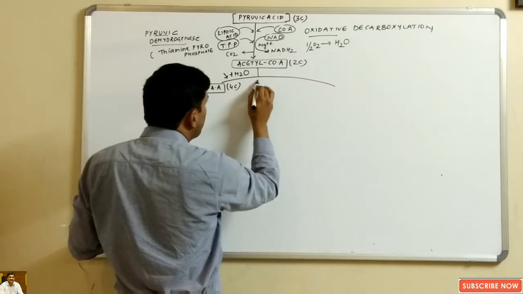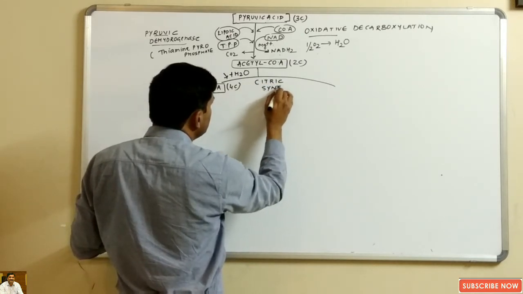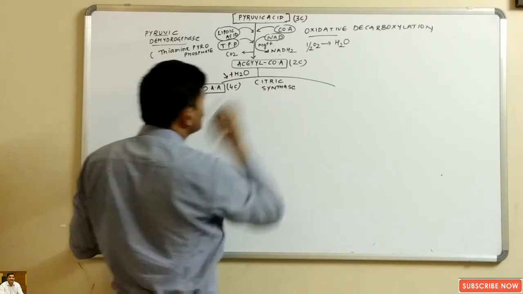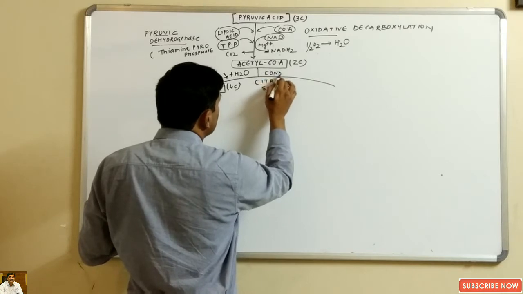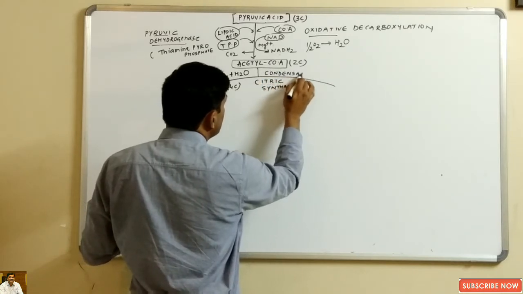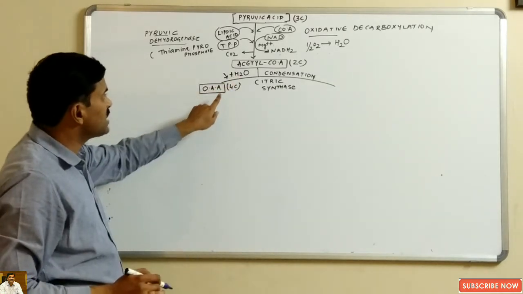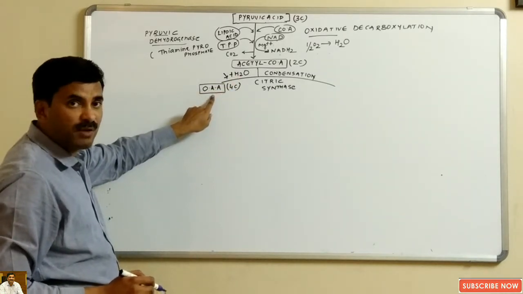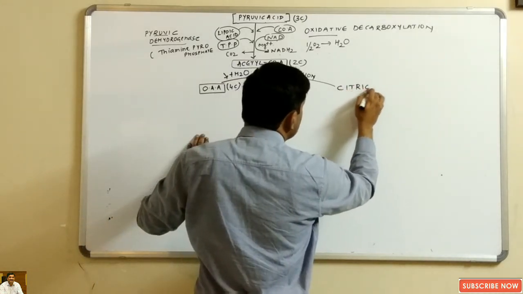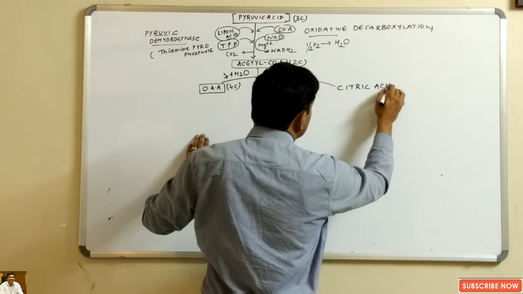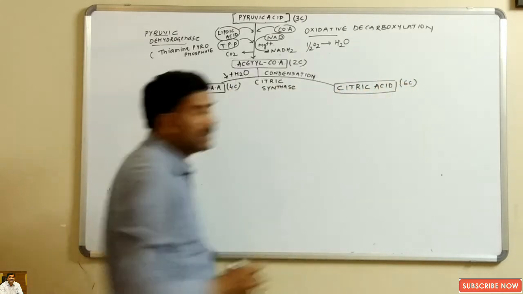This process will happen in the presence of citrate synthase enzyme, okay. It is a condensation enzyme. Condensation will happen, and when acetyl coenzyme A combines with oxaloacetic acid, it will be converted into a 6 carbon compound known as citric acid.